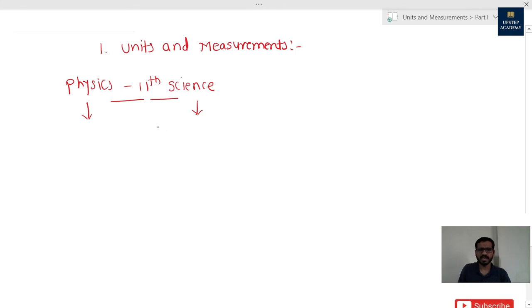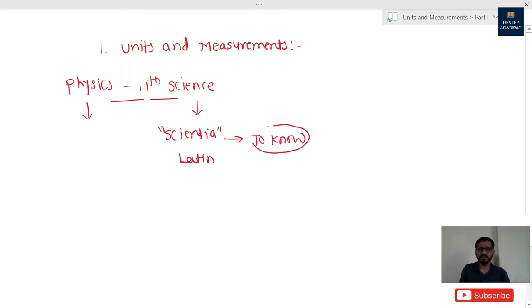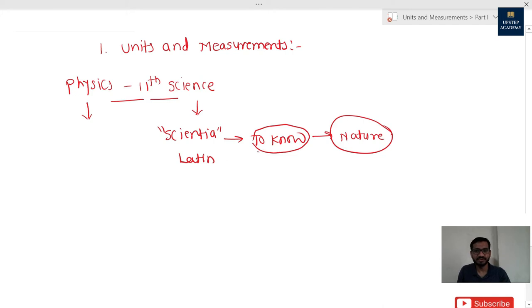Science is a word which has been derived from the word scientia, which is a Latin word, and which means to know. It means to know something. Now what is that something? That something is the nature. The nature around us, we always try to look at it in a scientific way. And we make a few theories like the theory of gravitation, theory of magnetism. These are the theories we made to understand nature and to use all these theories, all these laws, for the welfare of humanity.